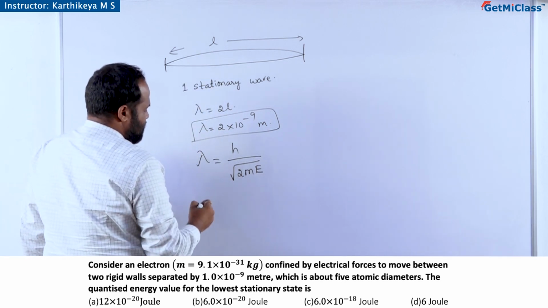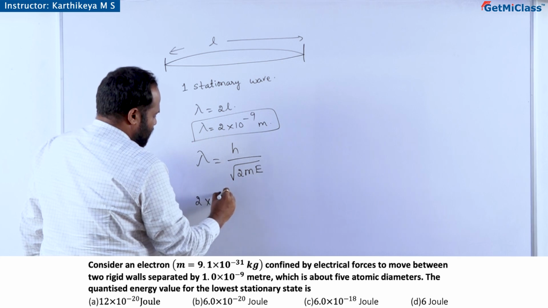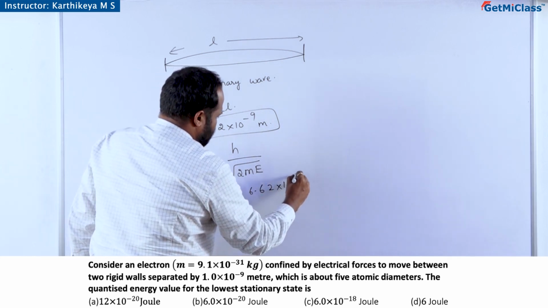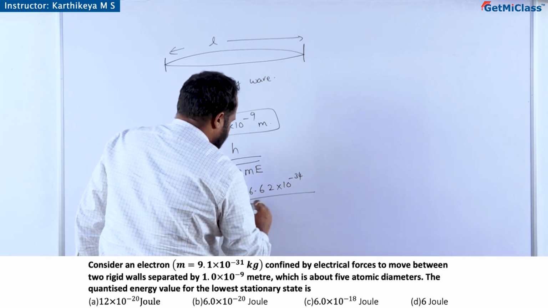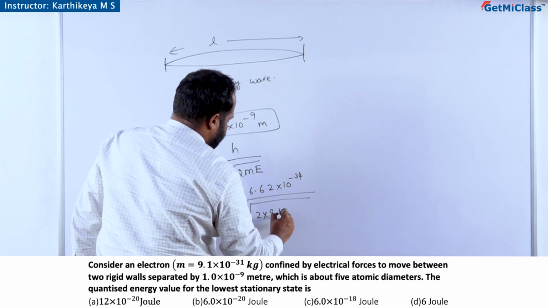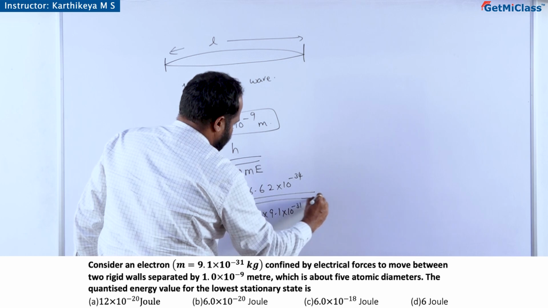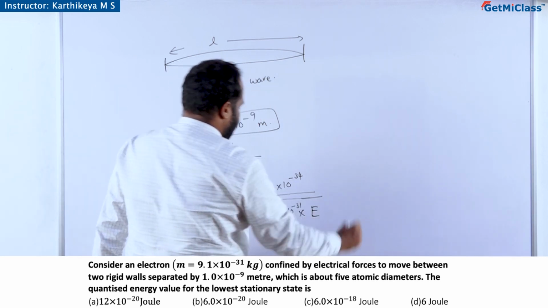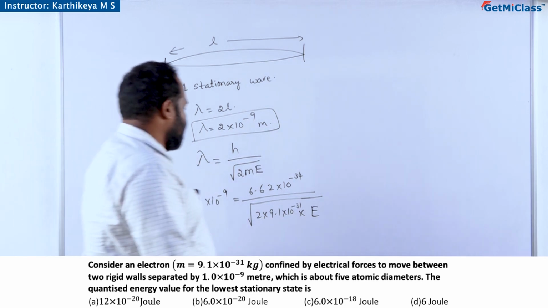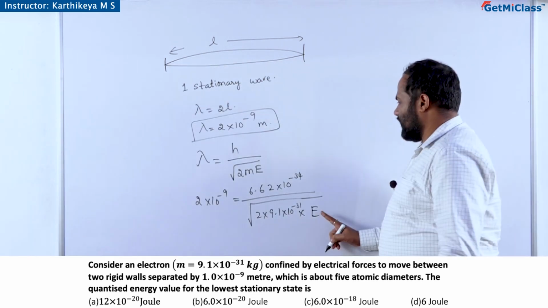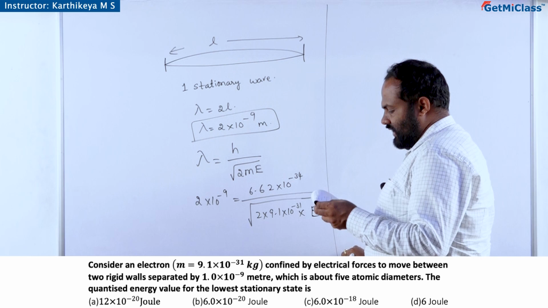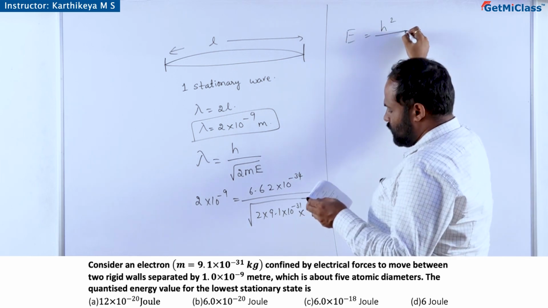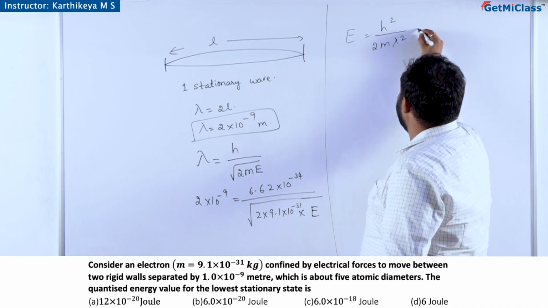So 2 × 10^-9 = 6.62 × 10^-34 divided by root of 2 × 9.1 × 10^-31 × E, which we have to calculate. Now squaring on both sides, you are going to get E = h² by 2mλ².